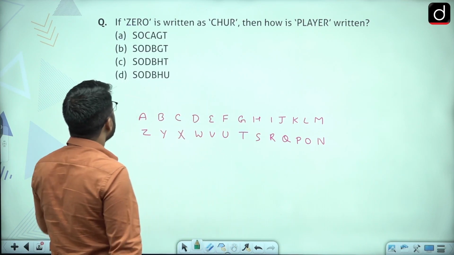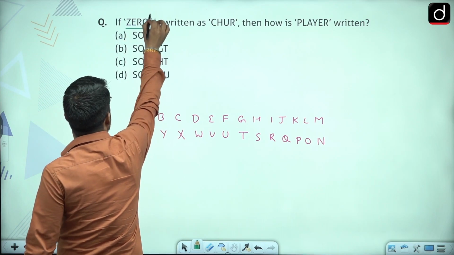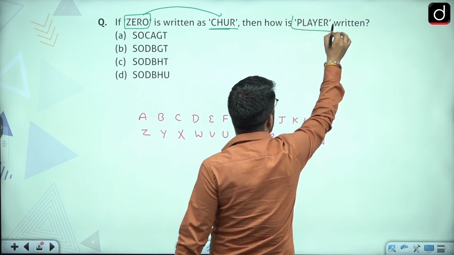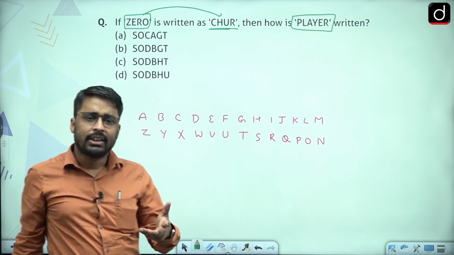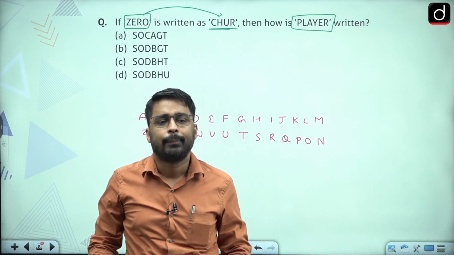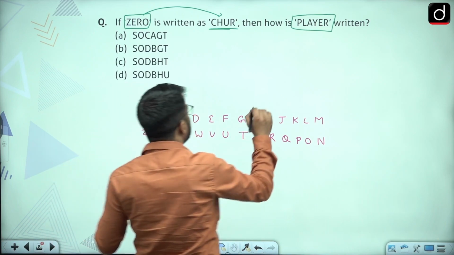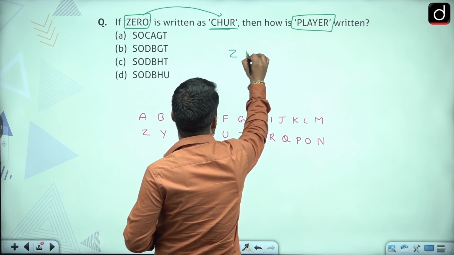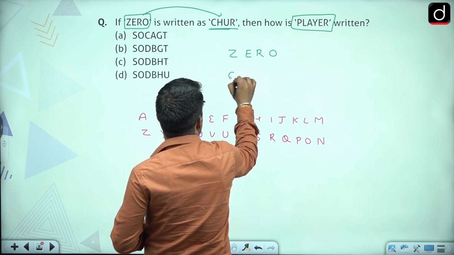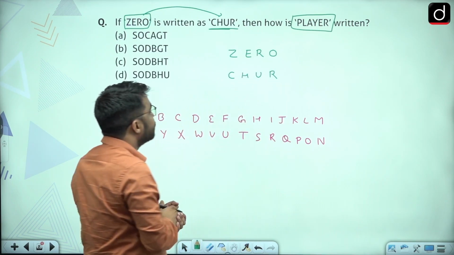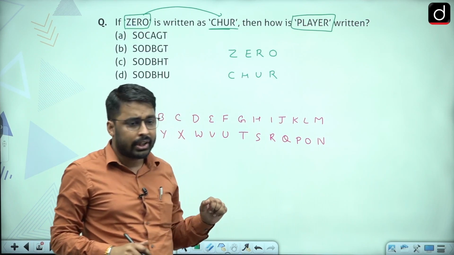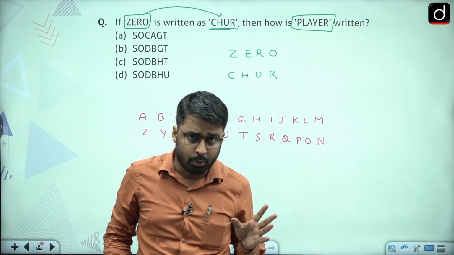Now, as you can see, a word is given, that is ZERO. Its respective code is given, that is CHUR, and the examiner is asking me to find the code of the second word. So whenever you see such a question where a word is given, its code is given, and the examiner is asking you to find the code of the second word, the first and foremost thing that you are going to do is write the letters of your code below the letters of your word. So when I write the letters of my code, CHUR, below the letters of the word ZERO, I can see that my word contains 4 letters, my code contains 4 letters. That means each letter was given a 1-letter code.